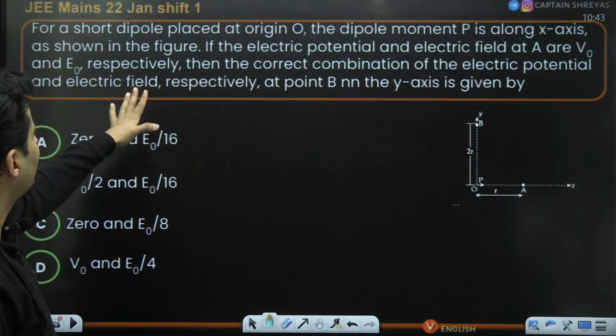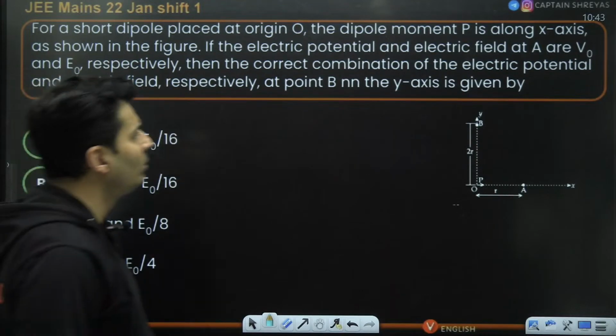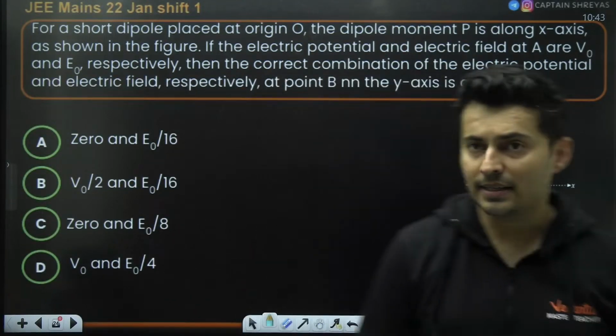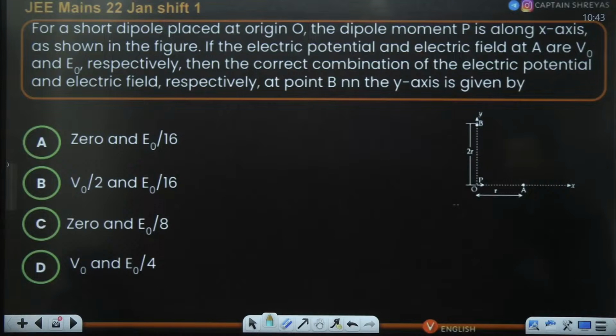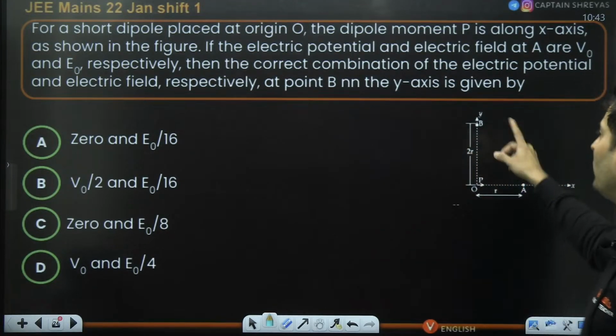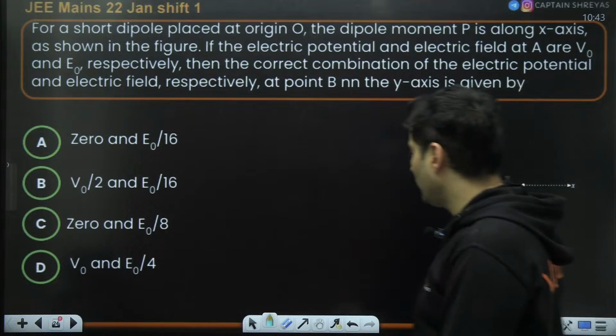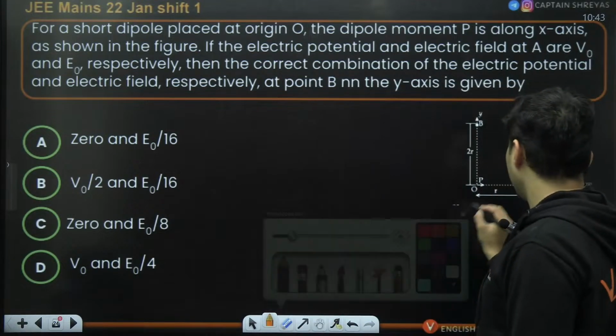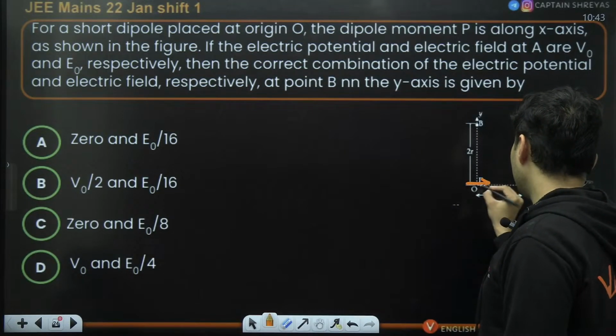For a short dipole placed at the origin, the dipole moment is along the x-axis. For a short dipole, as shown in the figure, the electric potential and the electric field at A are V naught and E naught at this point. Then the correct combination of field and potential at point B will be how much? Okay. So first of all, as you can notice over here, the dipole is like this.